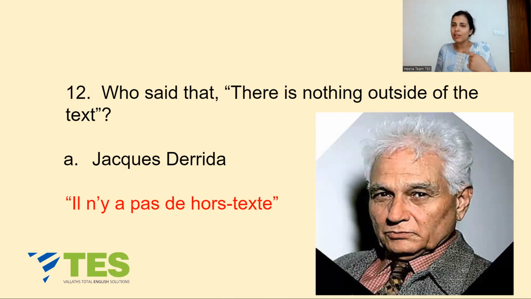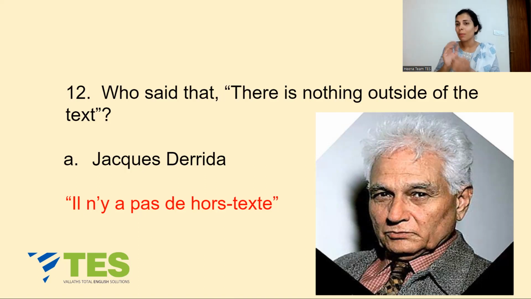But if you literally convert it into English, it is not, there is nothing outside of the text. It actually is, there is no outside text. There is no outside text. And what is outside text? It is that extra supplement provided by the author for some clarity.